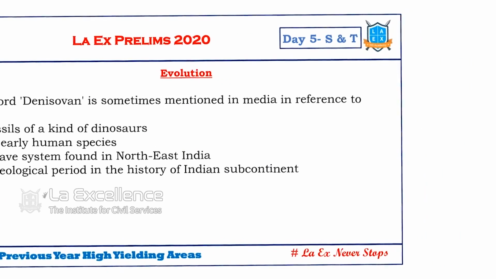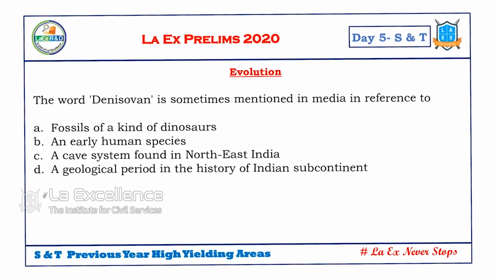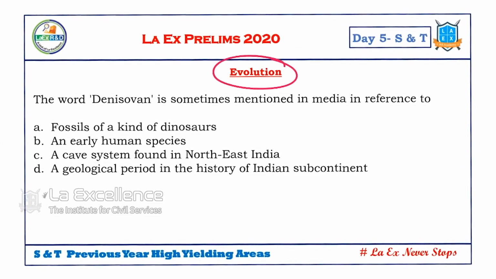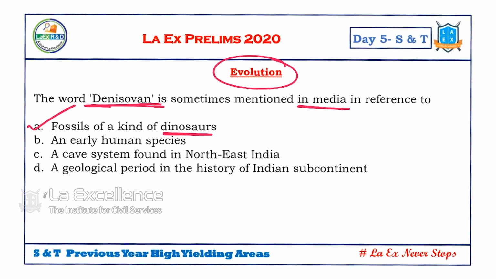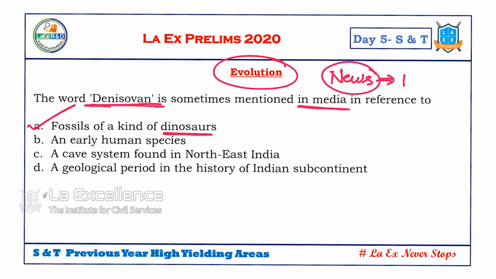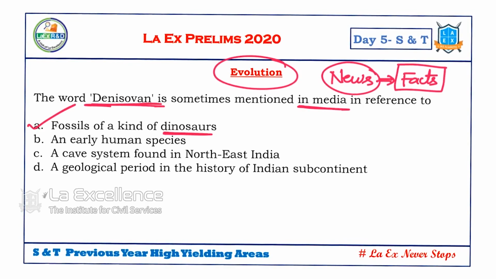Next one is with regard to evolution. This one can be categorized as miscellaneous issues, how the life evolved. So this is a fossil, Denisovan. Denisovan is a fossil found last year, and that was in news. So they asked, this is with reference to what? This is a fossil of a kind of dinosaurus. So that's why this was in news. So evolution issues generally they ask from the news. So we should know what are the factual issues in news with regard to fossils that are found recently. So that way we can address this issue. We need not go for basics of this. Just remember the issues in news.